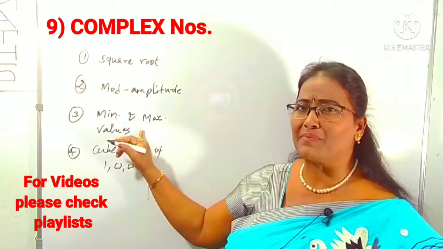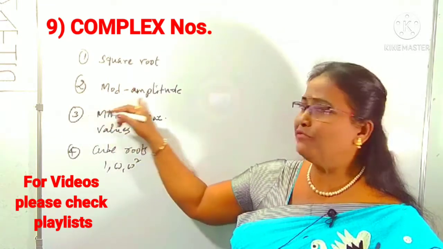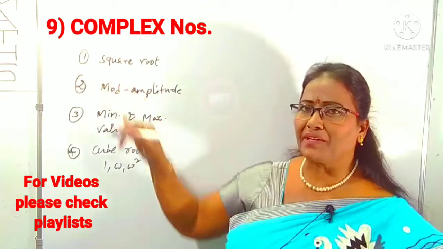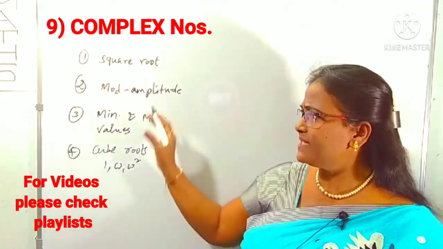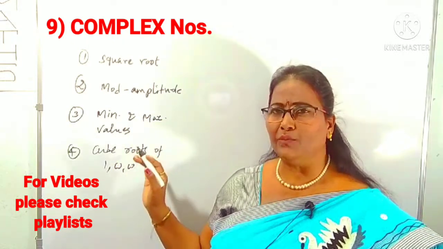You have to come across minimum and maximum values. How can you find them out? We have to come across the mod-amplitude form. And we have to come across the square root of a complex number. That's it. These are the major points we can come across in complex numbers and De Moivre's theorem.